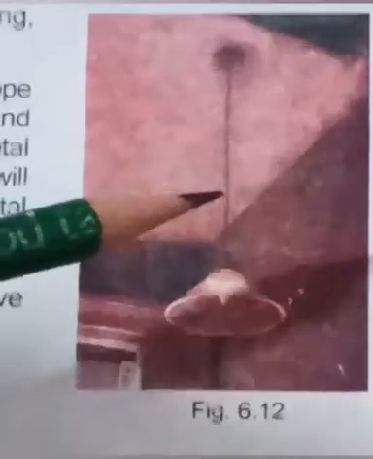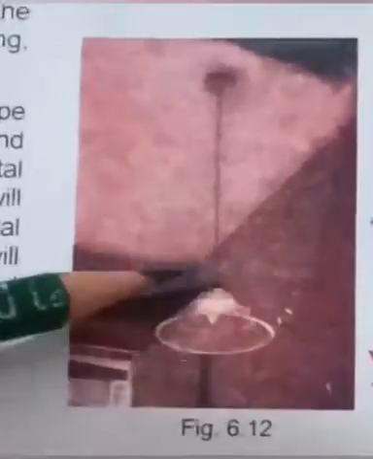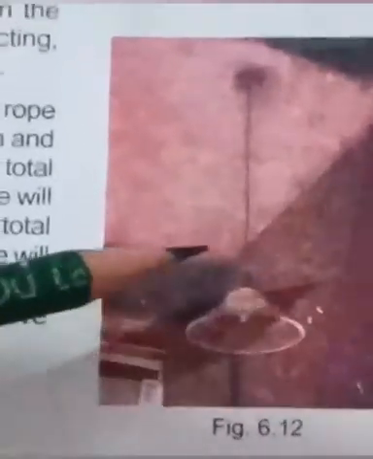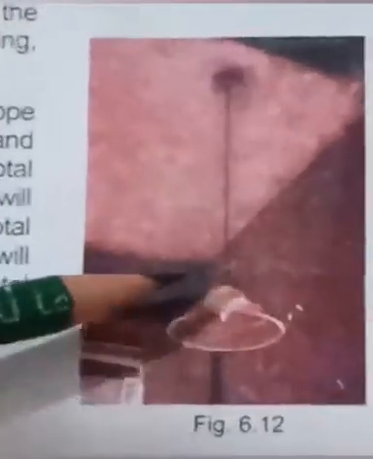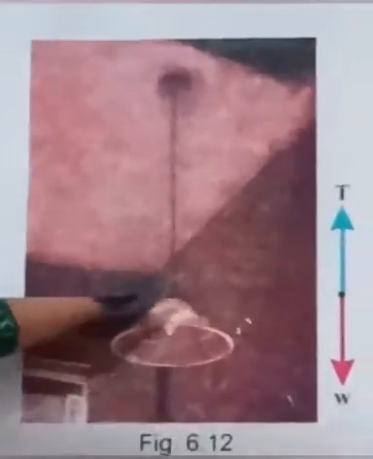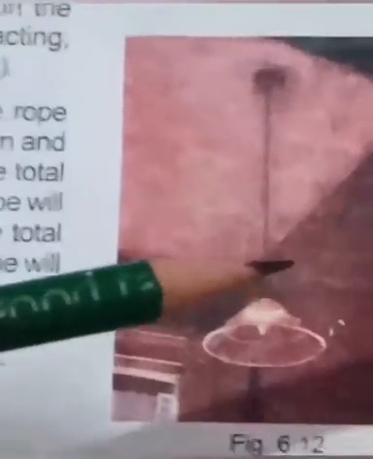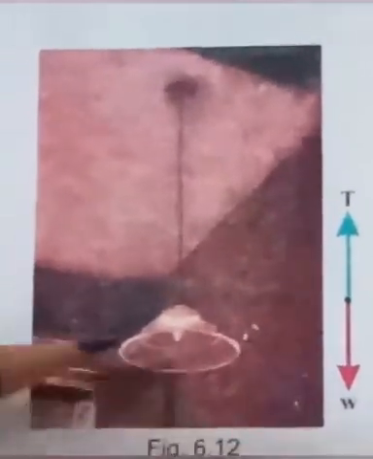This is in the state of static equilibrium because the bulb is not moving at all, it is at rest position. So the downward force, that is weight, and the tension in the upward direction, both of these forces are balancing each other and the body is in the state of static equilibrium.